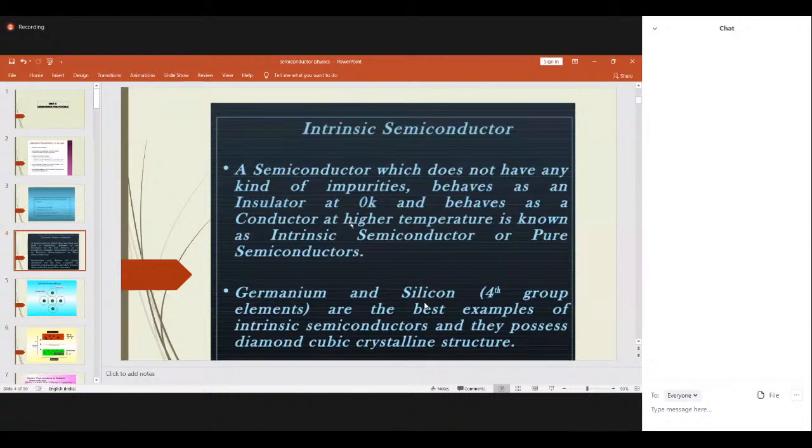At 0 degree Kelvin, it behaves as an insulator. And in these intrinsic semiconductors, the energy gap is of the order of 1 electron volt. In these semiconductors, electrons and holes are created solely by thermal excitation.